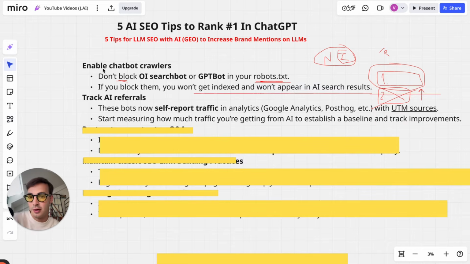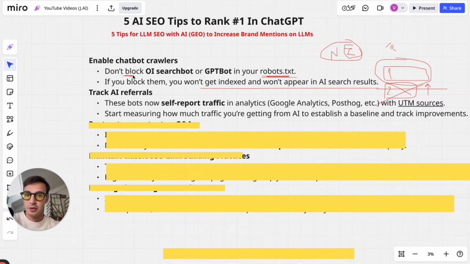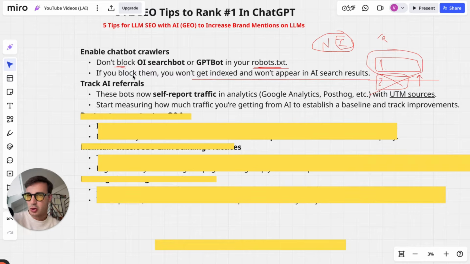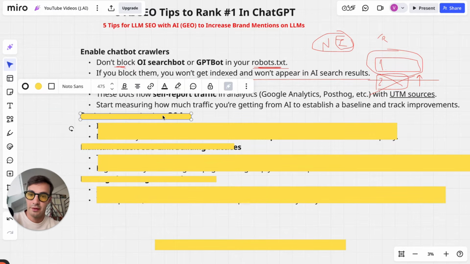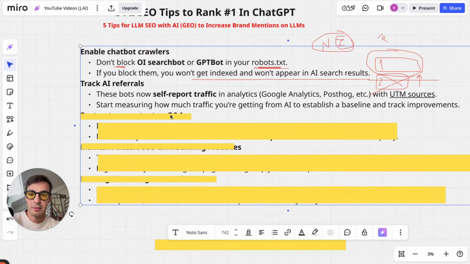And of course, before that you have to enable chatbot crawlers. So second one, big tip right here, enable it. And I'm sure you'll already have some traffic coming from ChatGPT. Everyone's saying this, it's only natural. It's going to grow a bit more. So go out and see where people are going to, because these will now self-report traffic with UTMs.